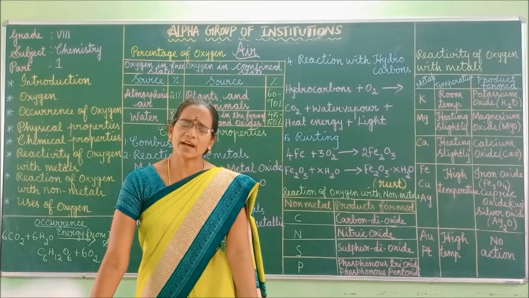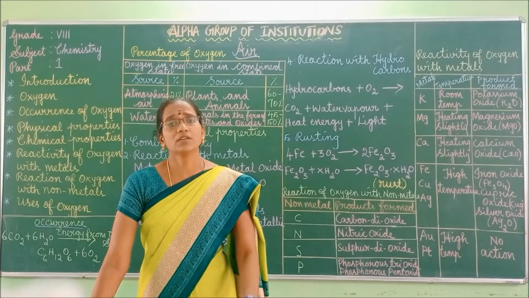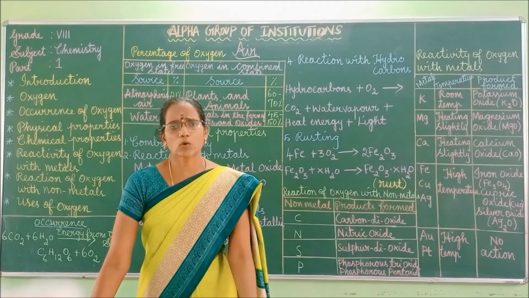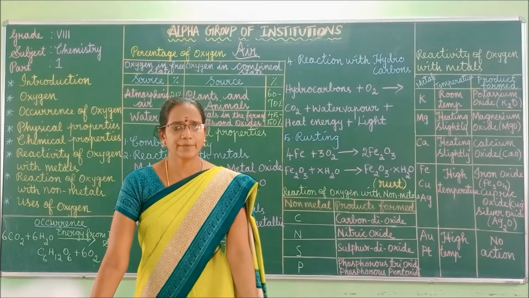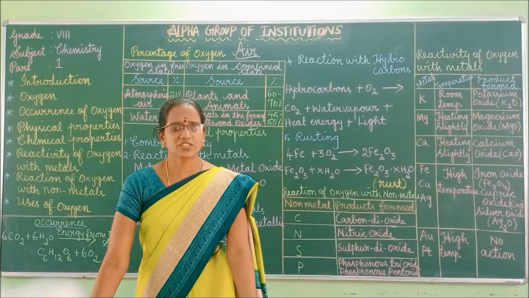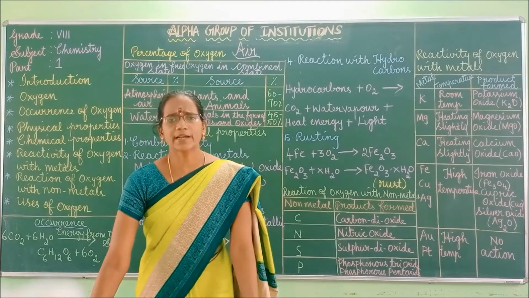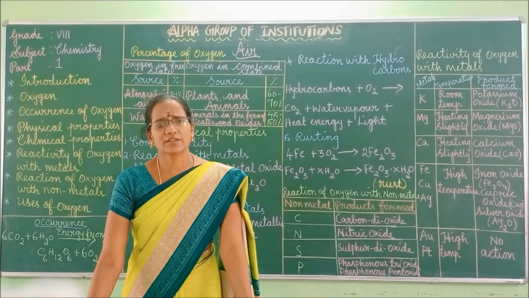Human beings and animals take in oxygen from the atmosphere and release carbon dioxide through breathing. Even plants also need oxygen, and even aquatic animals also need oxygen.